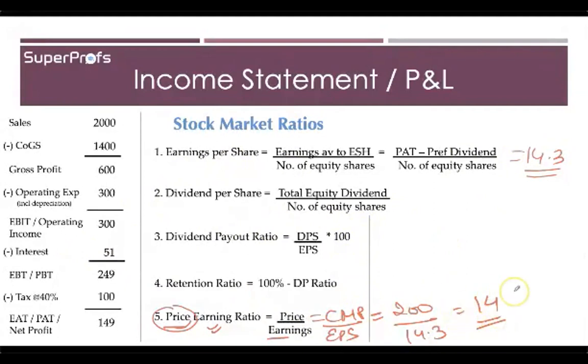So what does this mean? This means that the current market price is 14 times the earning per share. All right. That the market price is 14 times the earning per share.